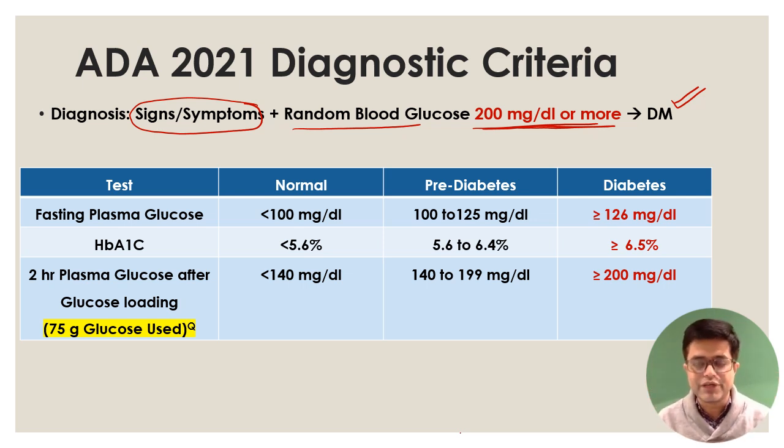In addition, they also give you cutoffs, and they say diabetes is not a single thing. It's always a spectrum. There are normal people, there are pre-diabetic people, and then there are diabetic people. Unfortunately, many of the pre-diabetic people don't even know they are pre-diabetic, right? So many years back, I just got a random testing of myself done, and my fasting sample showed that I was pre-diabetic, right? My fasting plasma glucose was 101. So technically I am pre-diabetic. I got it tested 6 months later. Now my blood glucose was 98. So now I was normal. Then I got it repeated again. Now again my glucose came out to be 104.